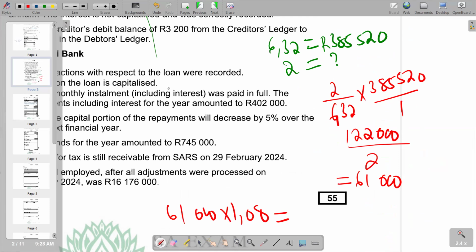Remember, it increased by 8%, which is 108%. To convert to a decimal, it becomes 1.08. So we multiply 61,000 times 1.08, and then we're going to get 65,880.